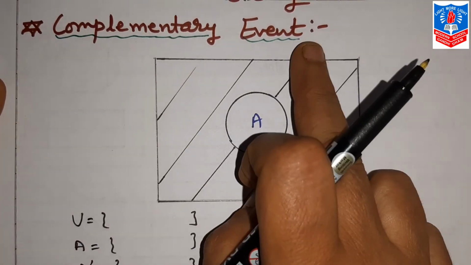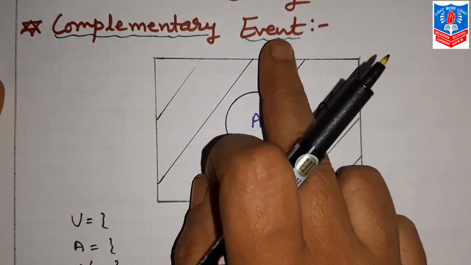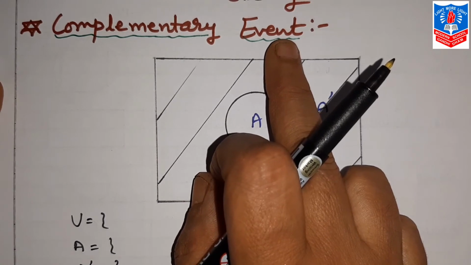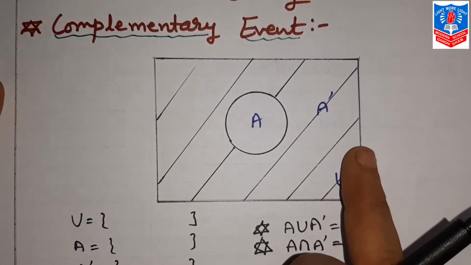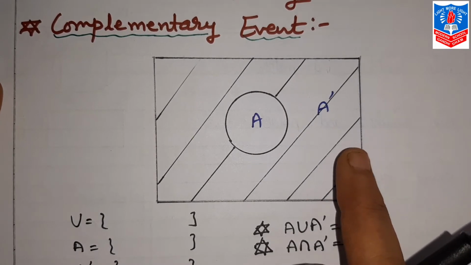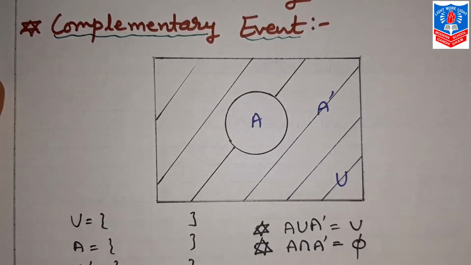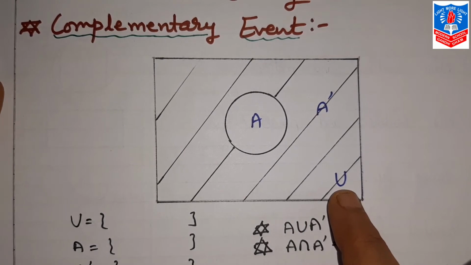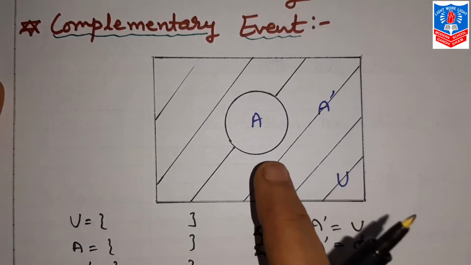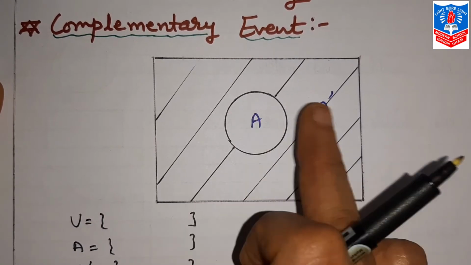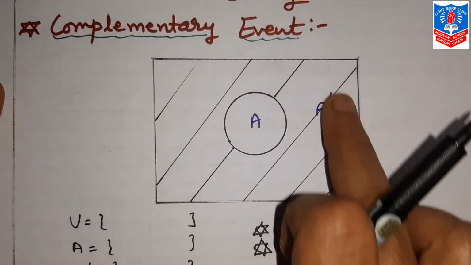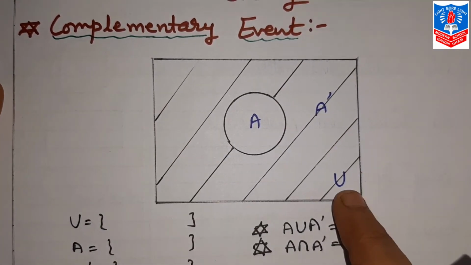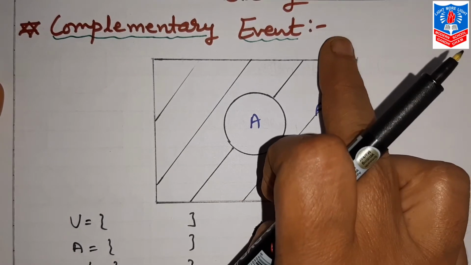Now first is complementary event. Now what is this complementary event? The set of the elements of the finite sample space U other than the elements of event A is called complementary event. Now this U is a finite sample space. The elements which are not in A, means other than A, whatever sample points from this sample space U, that is known as complementary event.